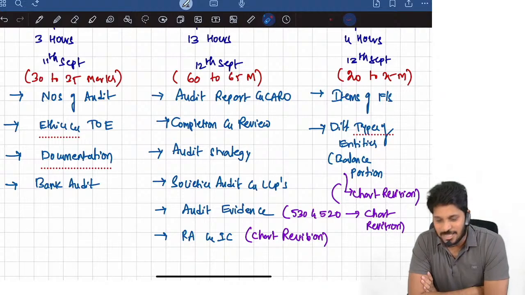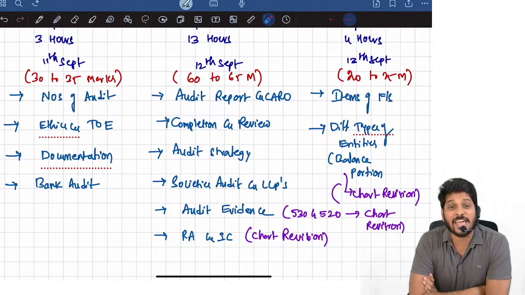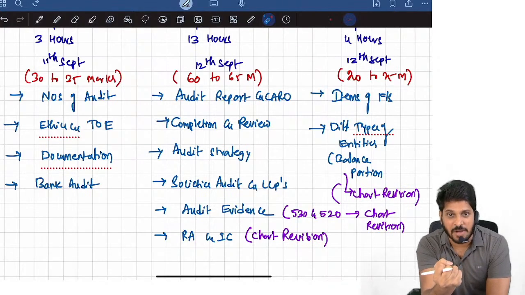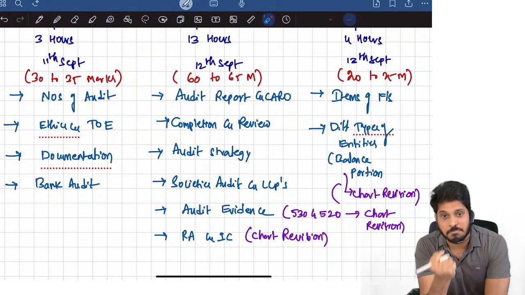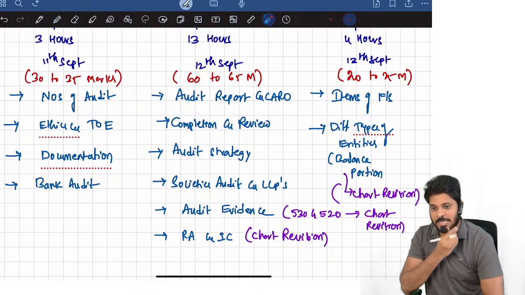So let's catch up at 6:45 p.m. I actually scheduled it at 7 o'clock, but no, let's catch up at 6:45 itself, and let's rock the show. Today we have to bang 30 to 35 marks. 30 to 35 marks must be in our hand. September 25 exams. Okay, that's it. All the very best.